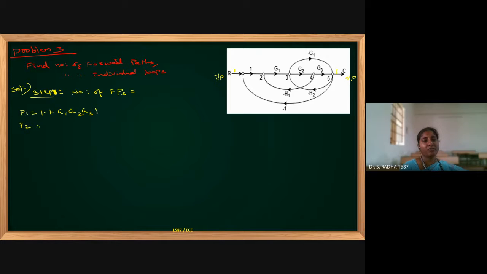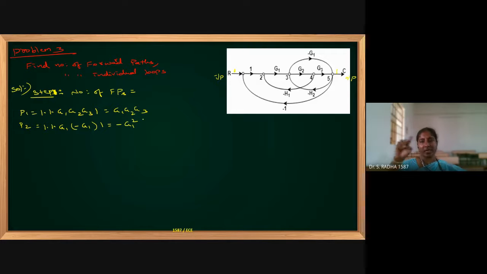Now, second forward path: instead of G2, G3, I can take another route, minus G1 is there. So 1 into G1, after G1 I will take minus G1 as the path, after that 1 as the path. Now in the first forward path, gains are G1, G2, G3. Second forward path, minus G1 square. These are the two forward paths possible.